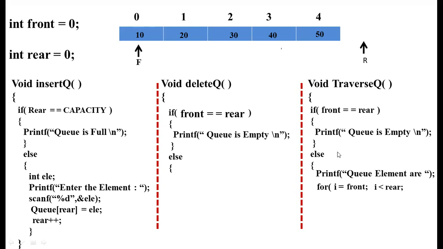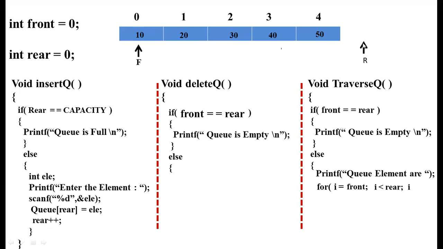Can you say why i is less than rear, not less than or equal to rear? Suppose the rear is pointing to the 5th location, which is outside the queue. It is pointing to a location outside the queue, and we cannot access this location. So it is less than rear.